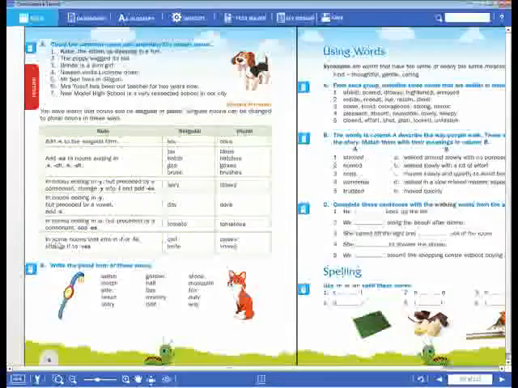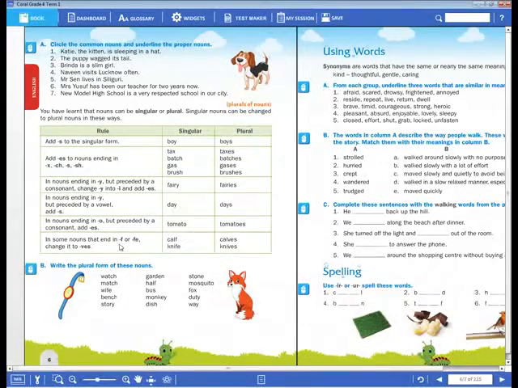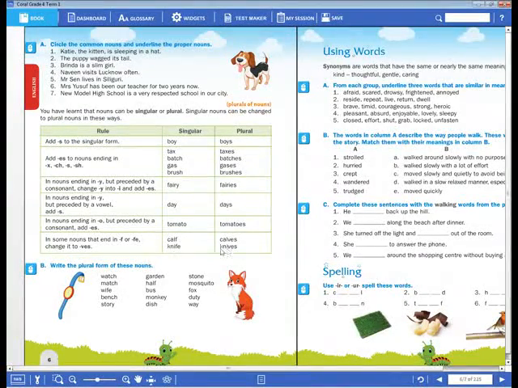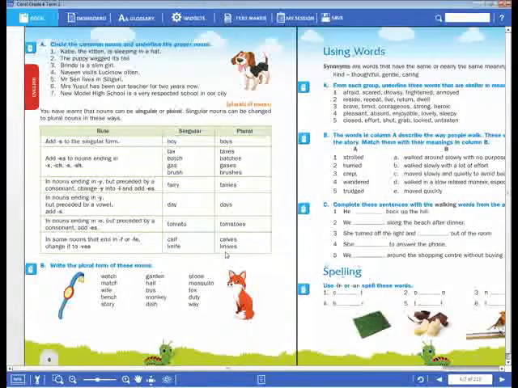Now next, for some nouns, if a noun ends with F or FE, you have to drop F or FE and add VES, like calf, calves, knife, knives, like that.